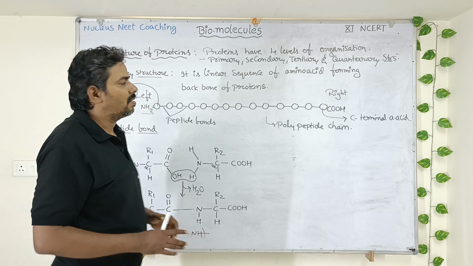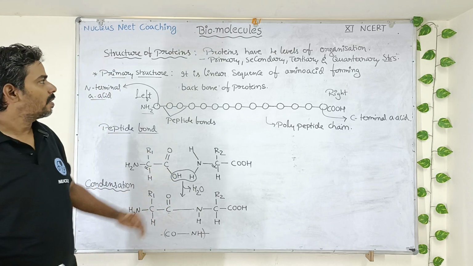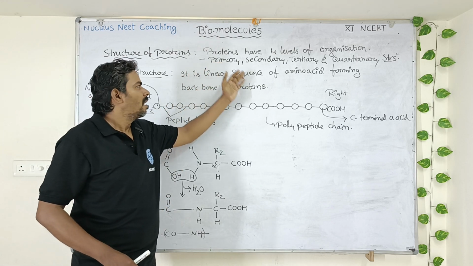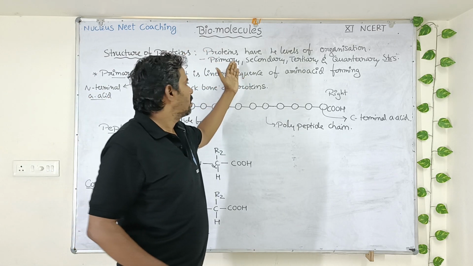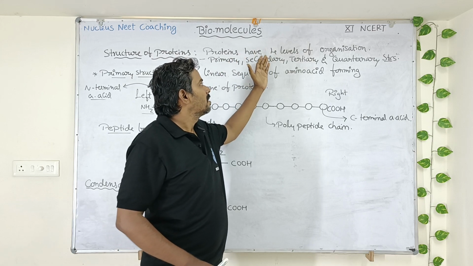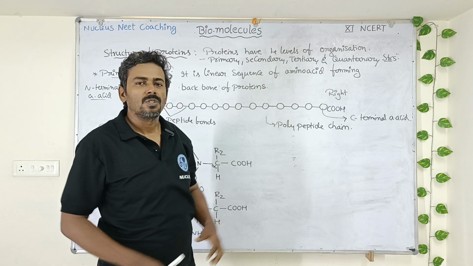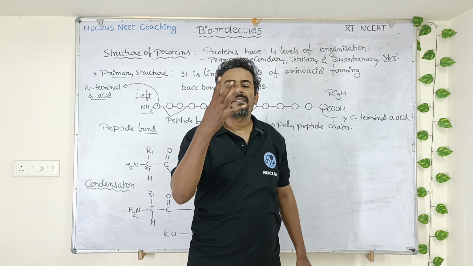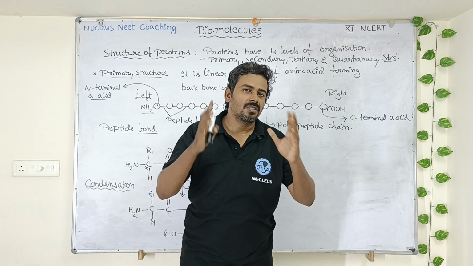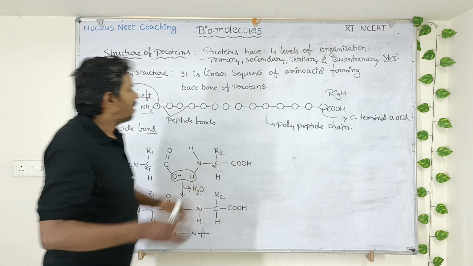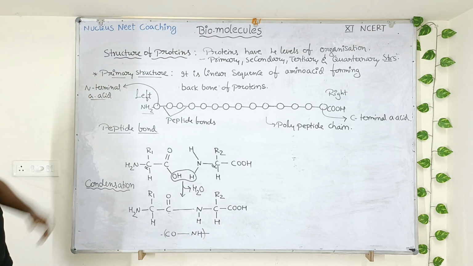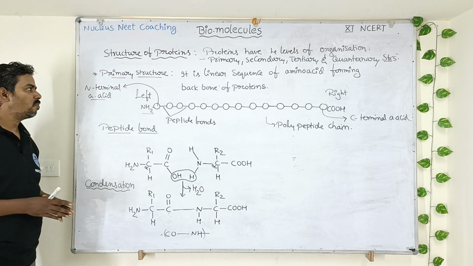The basic and fundamental structure of protein is the primary structure, and afterwards the primary structure can give rise to secondary, then tertiary, then quaternary structures. So there will be 4 levels in the organization of the structure of the protein. First, let us start with the primary structure, the basic structure of protein.